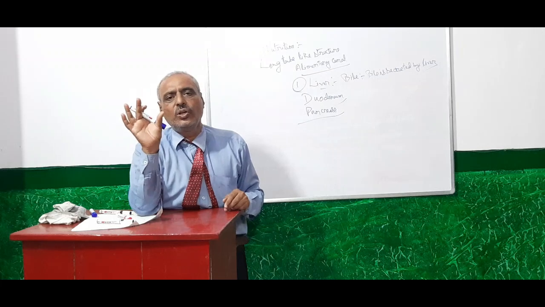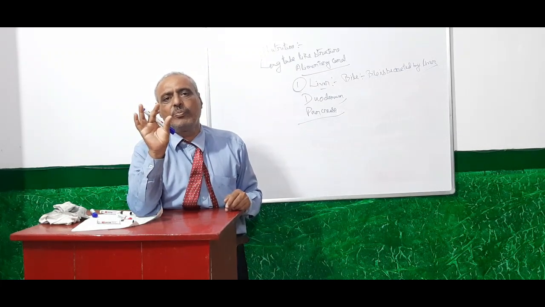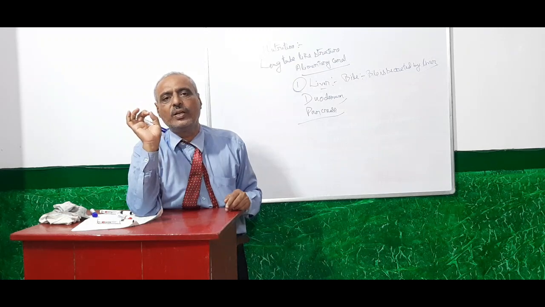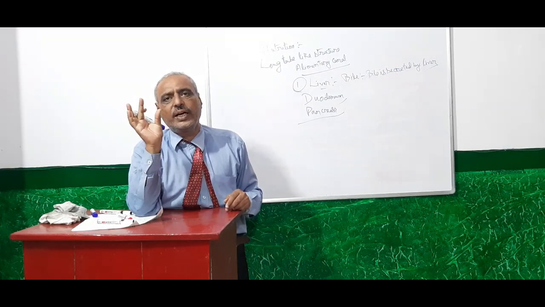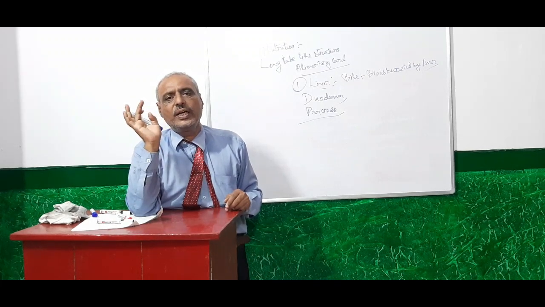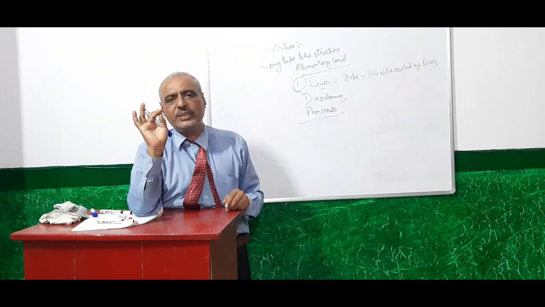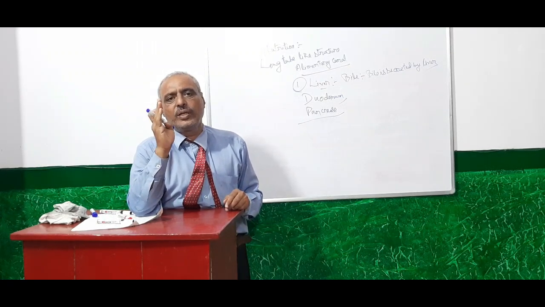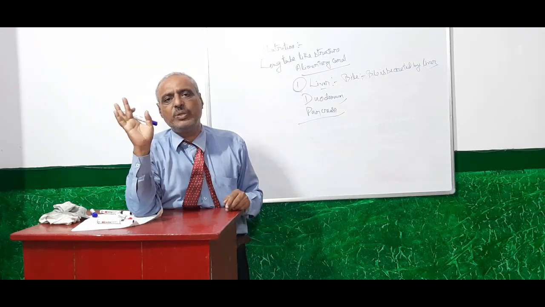You already know a pH scale is necessary for measuring any type of medium, and that pH scale runs from 1 to 14. The middle point is 7, and that is the neutral point. It means at 7 they will not show any acidity and they will not show any basicity.